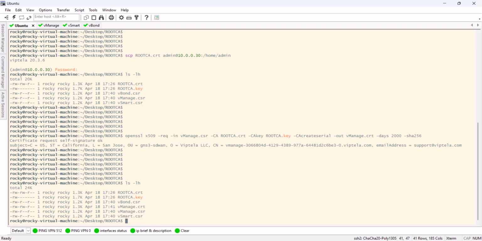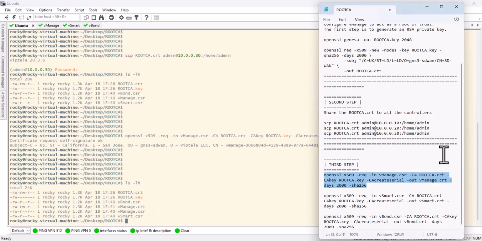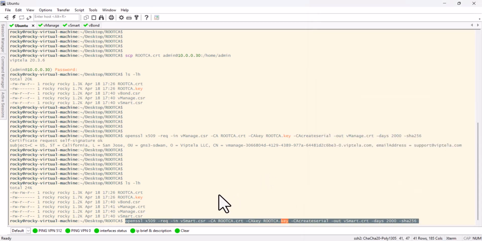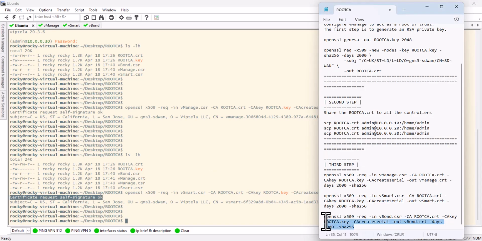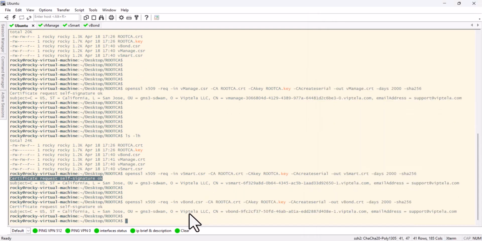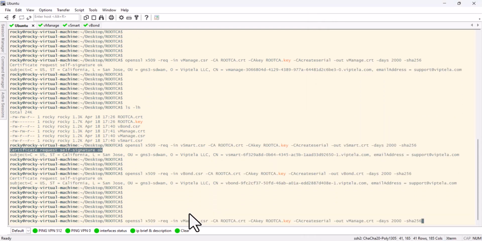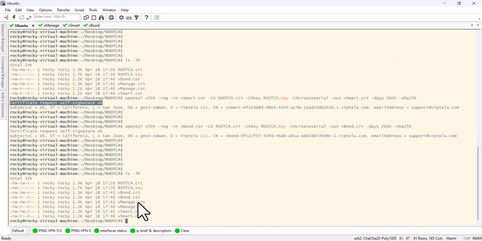Okay, so now let's do the same for the vSmart. And you can see certificate request self-signature, okay. And for vBond, now we can see we have vManage CRT, vSmart, and vBond.